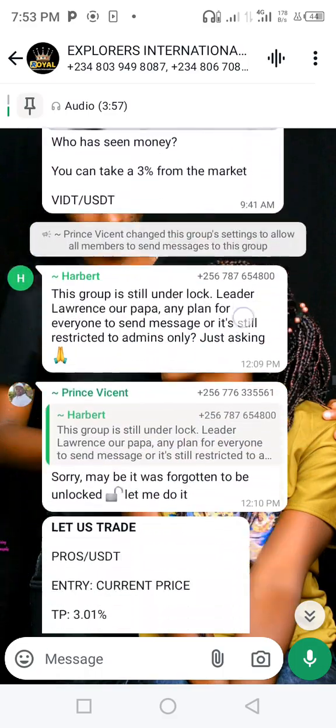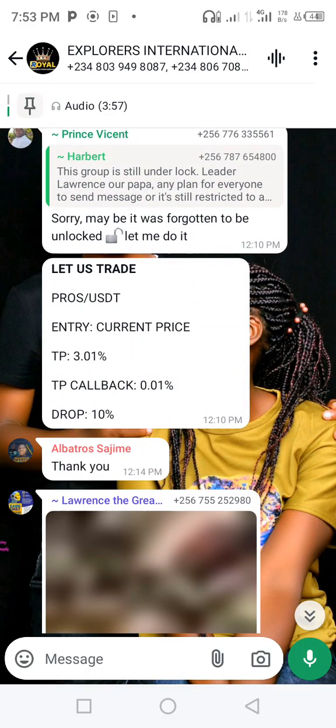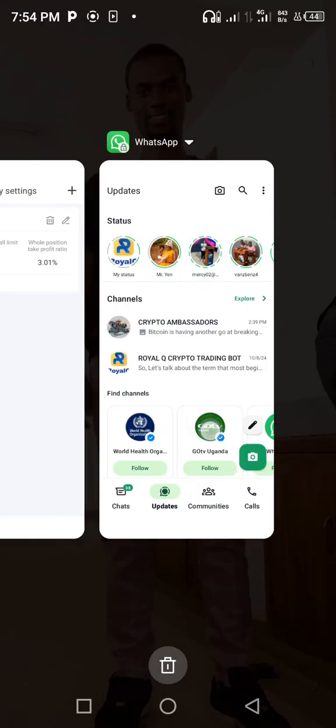Oh, there is this one too. I've seen this one. For example, this one, you can see they are saying Ross slash USDT. They say entry at current price, then take profit 3%, then take profit callback 0.01, then drop of 10. You can come in Royal Q.